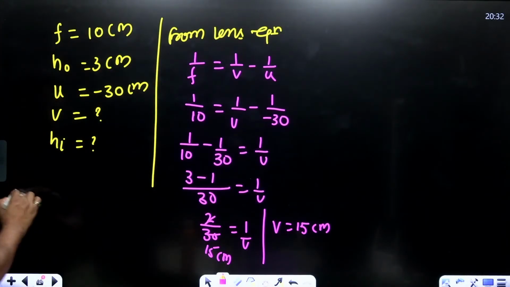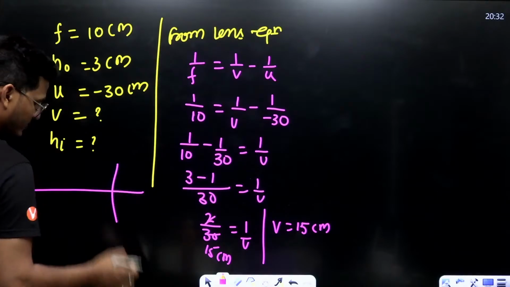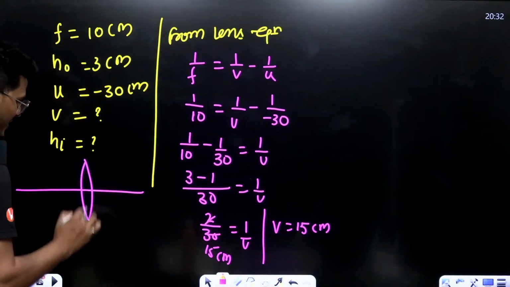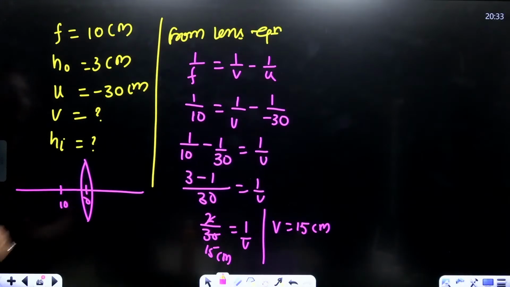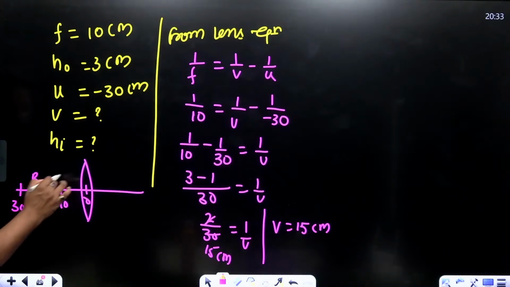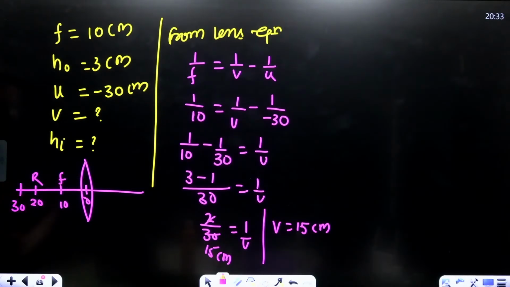Now just see what the condition is. The focus is just 10 centimeter from the optical center, right? The object is at 30, that means at the radius of curvature, which is at 20. This is the value of u.